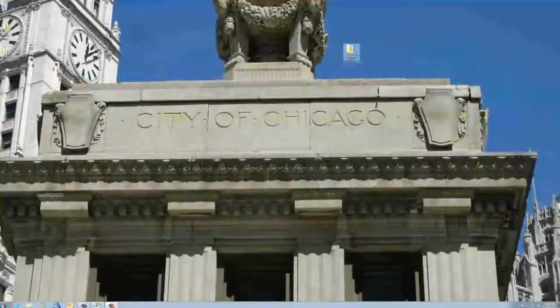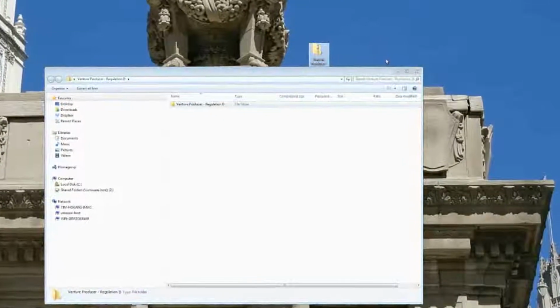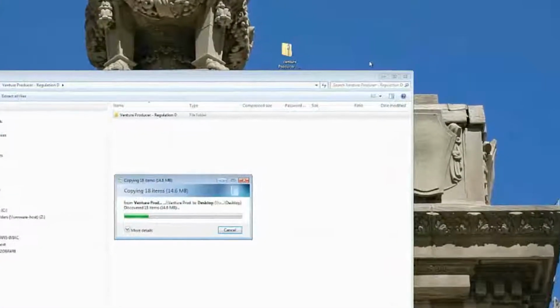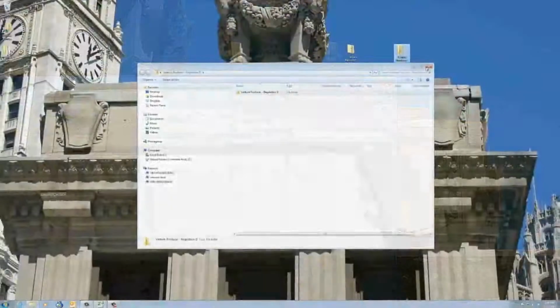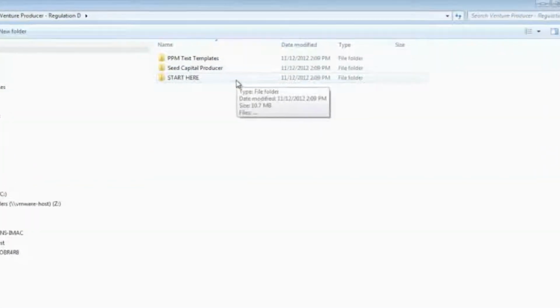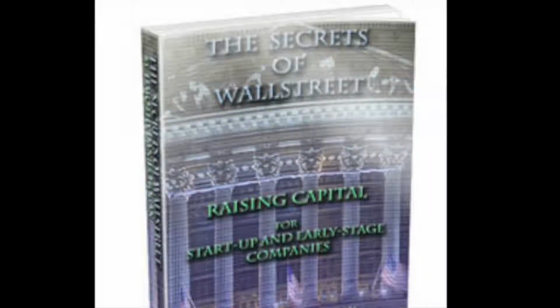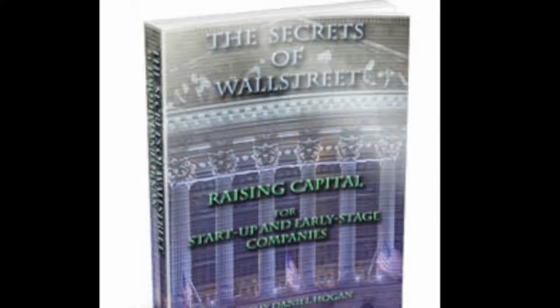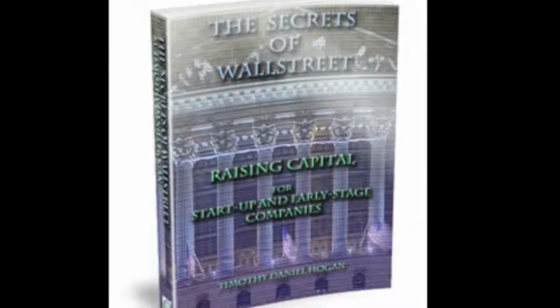Let's take a look under the hood. After downloading Venture Producer, open the zip file and drag and drop the Venture Producer folder onto your desktop. Opening the folder, we can see what's included within Venture Producer. As you can see, Venture Producer includes The Secrets of Wall Street, Raising Capital for Startup and Early Stage Companies, Expert Edition,